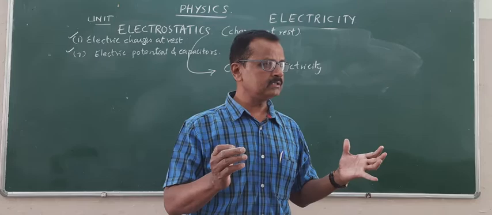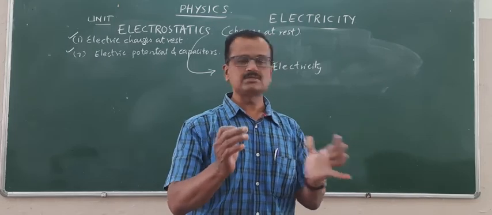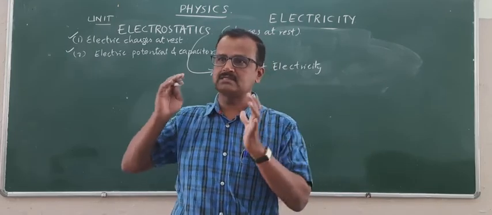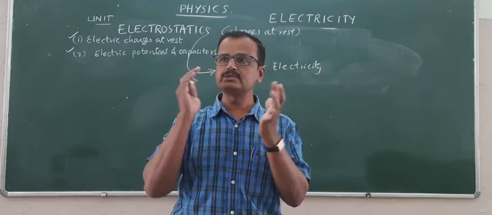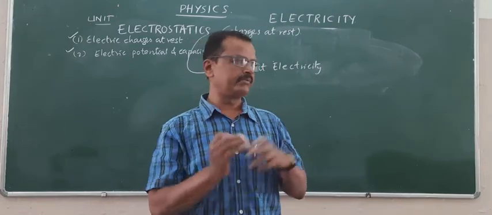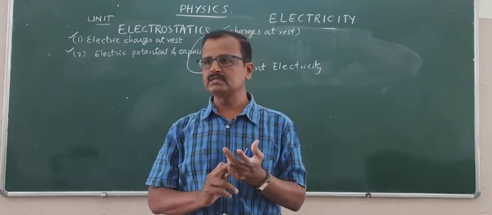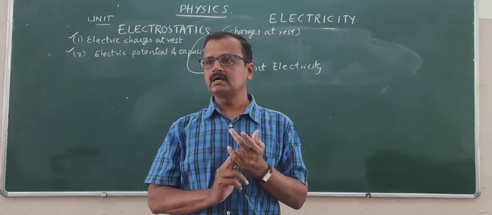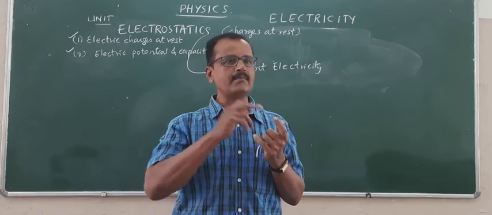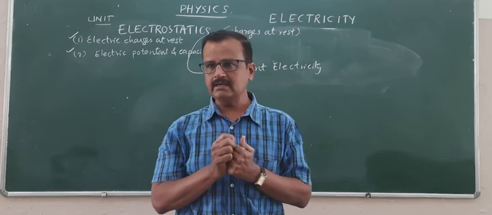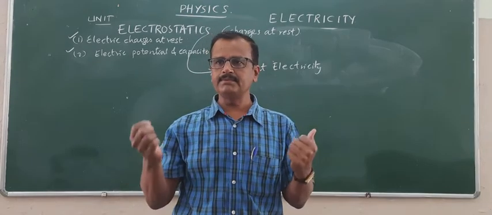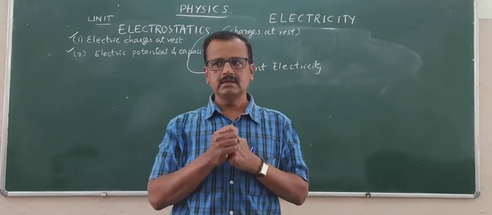Electric current means what? The flow of charges through the conductor. When the flow of charges takes place through the conductor, we use that electric current for various purposes like lighting and heating, in the motor of the fan, and in the motor of the pump to lift water.